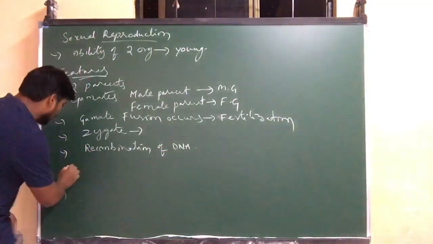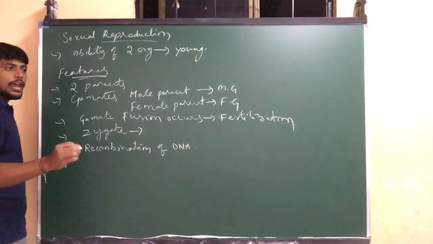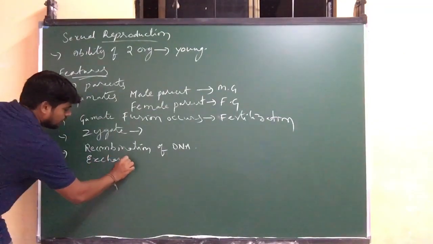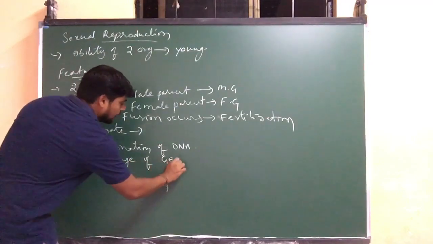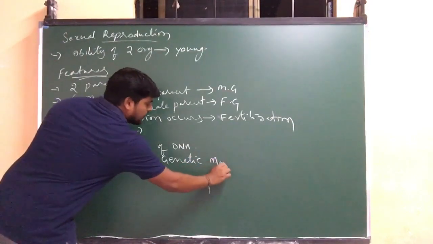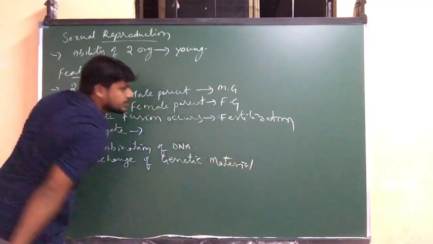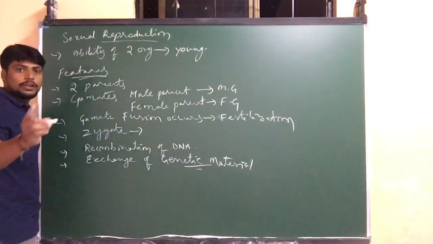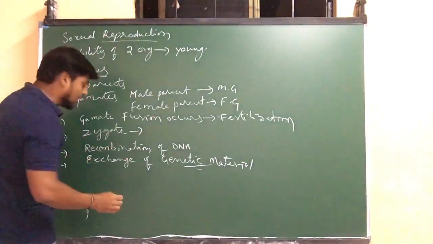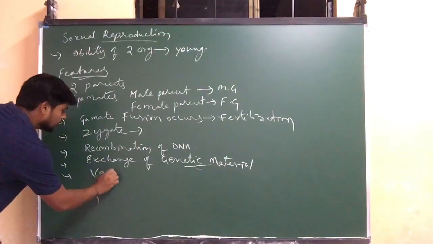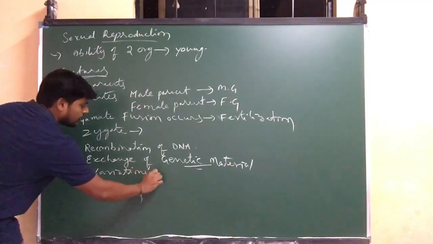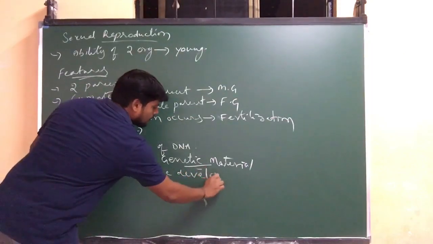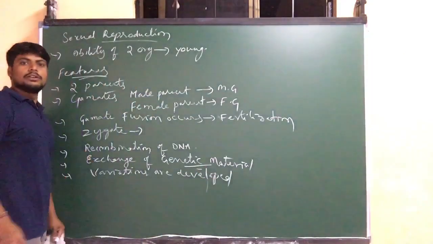Once recombination occurs, exchange of genetic material takes place. Once genetic material is exchanged, new characteristics or variations are developed.